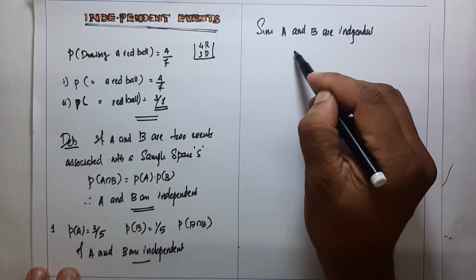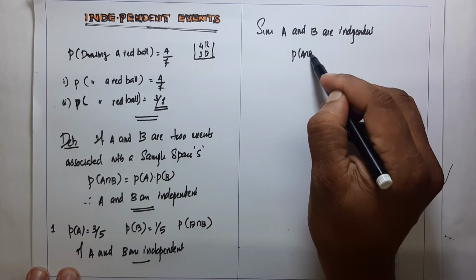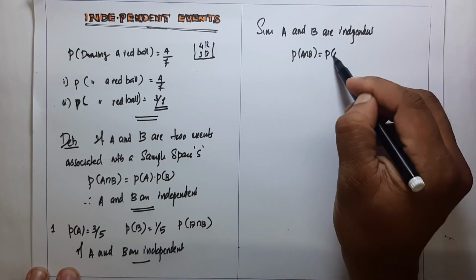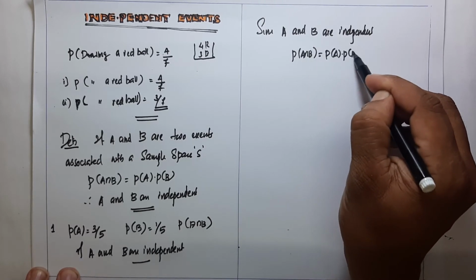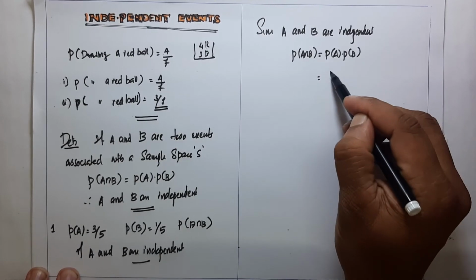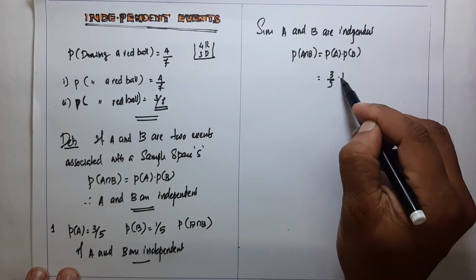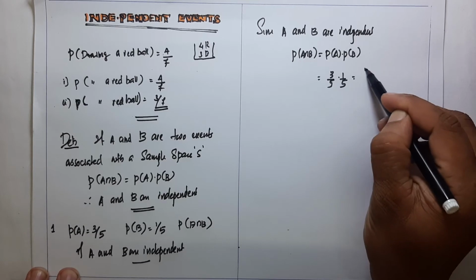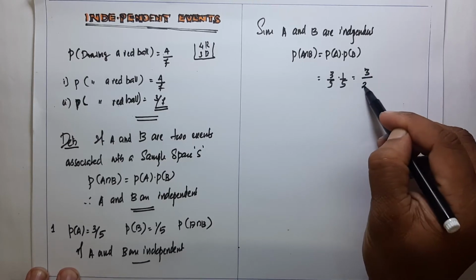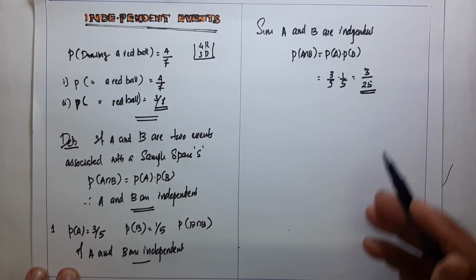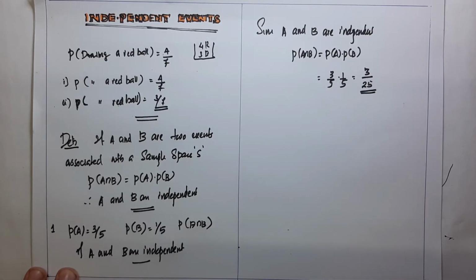P of A intersection B can be expressed as P of A into P of B, which is 3 by 5 into 1 by 5, and we get the answer 3 divided by 25. That's all. It's a very simple question. Okay, our next question is